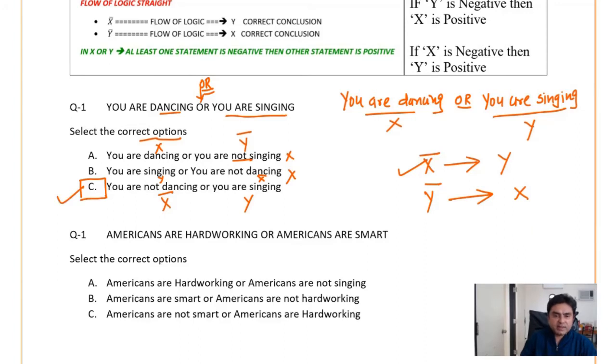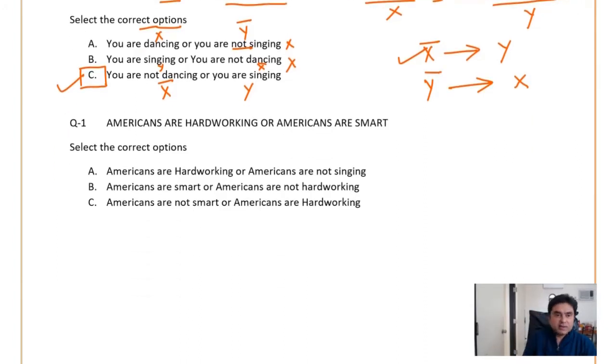Let us take another example. Americans are hardworking. So let us assume the first part of the sentence, Americans are hardworking. So you may consider this as an X, and Americans are smart. So this is Y. And our rule says X bar leads to Y and Y bar leads to X. So let us take the first one. Americans are hardworking, so this is X. And Americans are not smart, so here it is Y bar. But X will never lead to Y bar. Only Y bar will lead to X. So this is not possible.